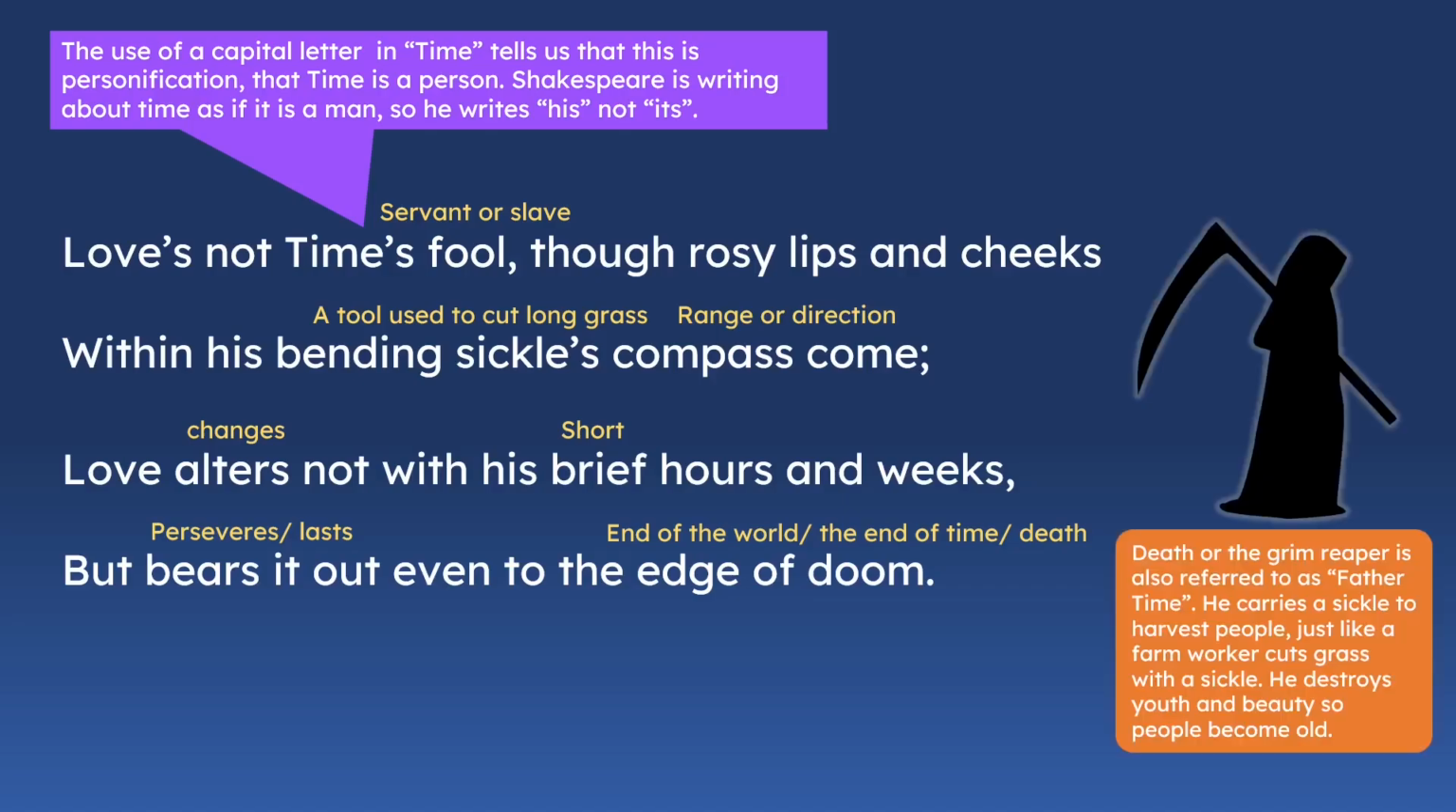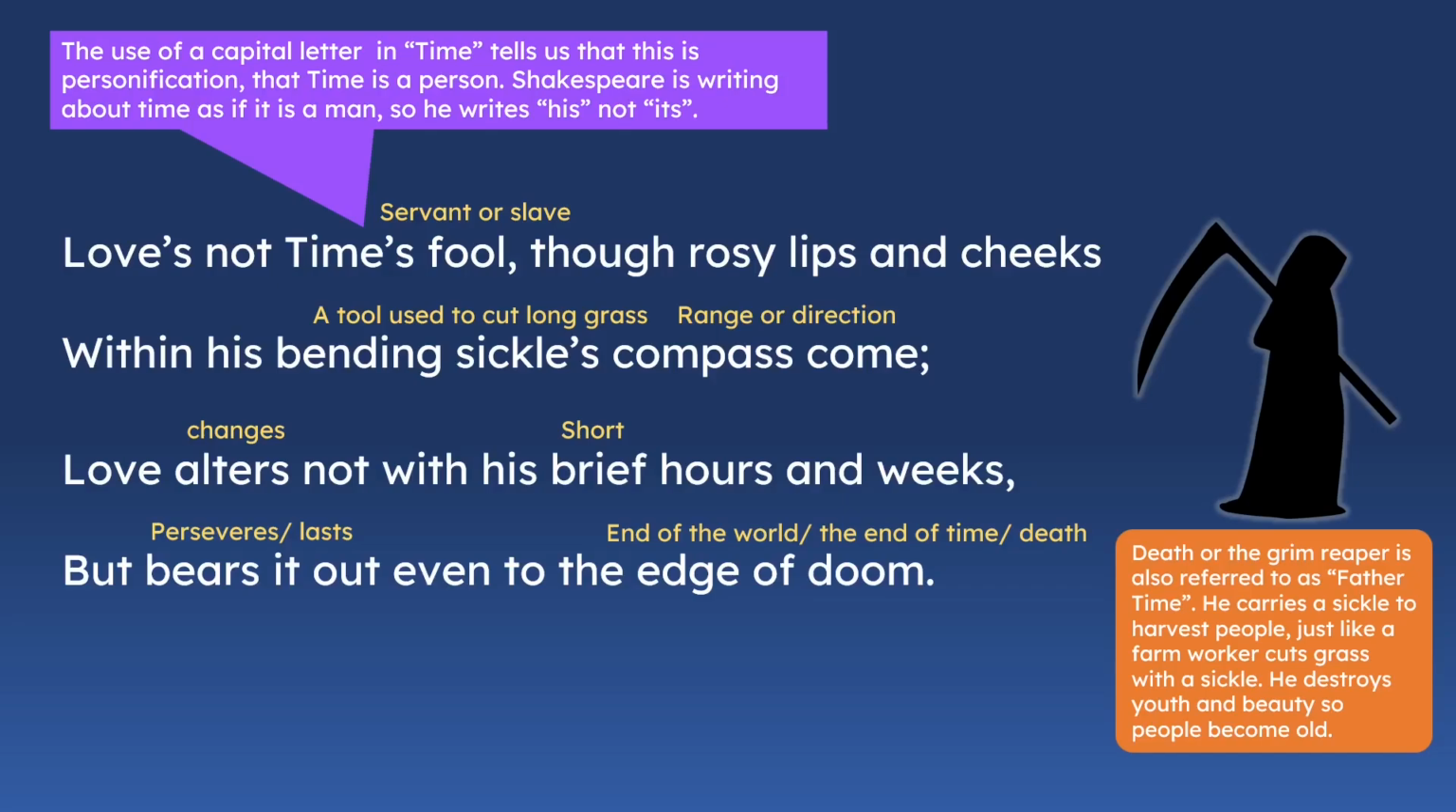But it's also important to note that death, or the Grim Reaper, is also often referred to as Father Time. So here we see the personification. Shakespeare might be referring to Father Time here, to death. And Father Time, or death, carries a sickle to harvest people. Just like a farm worker cuts the grass with a sickle, he destroys youth and beauty so people become old. So here Shakespeare is saying love is not time's servant or slave.